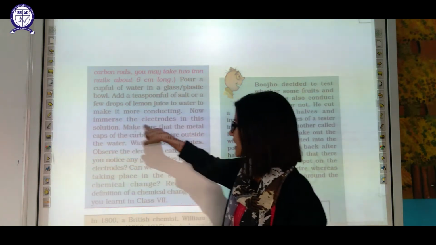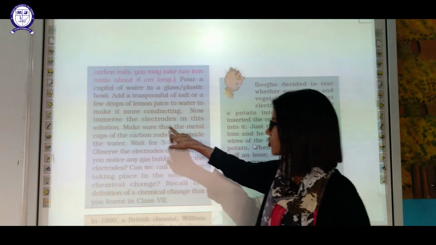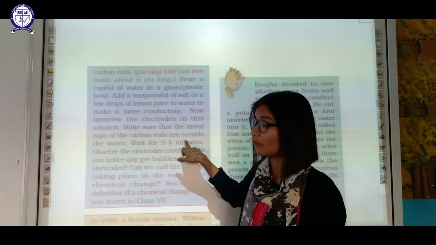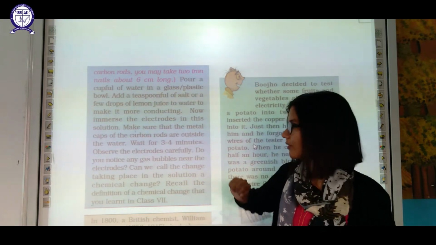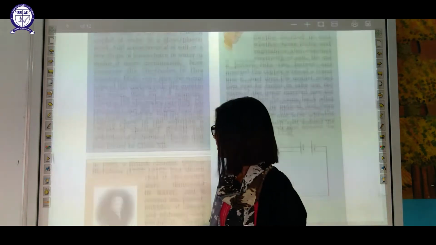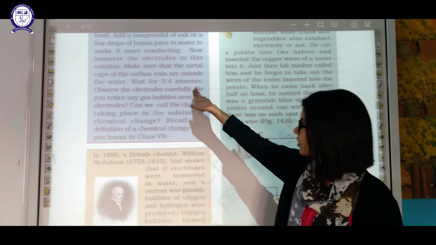Okay. Now immerse the electrodes in this solution. Make sure the metal caps of the electrodes are outside. Otherwise, your experiment will not work. It will damage your carbon rod. Then wait for 3 to 4 minutes.